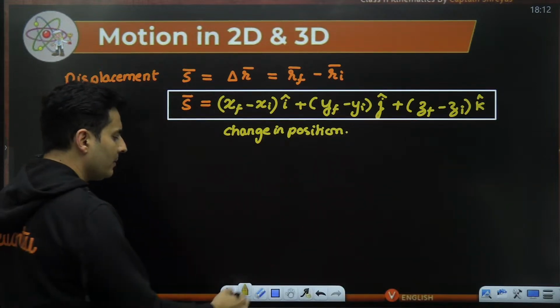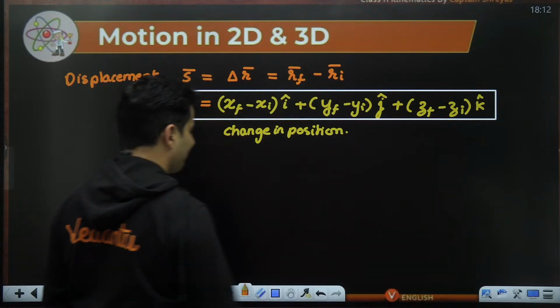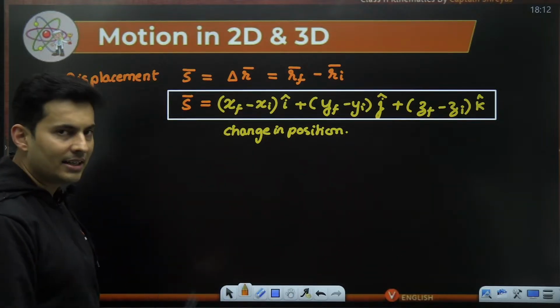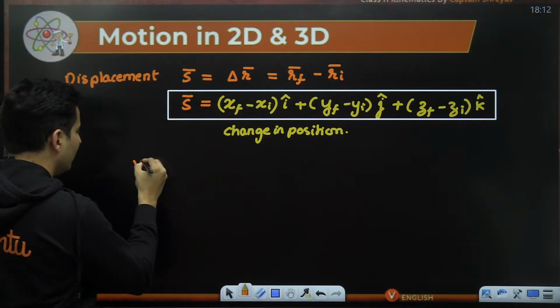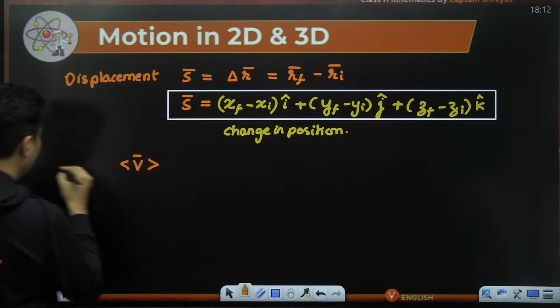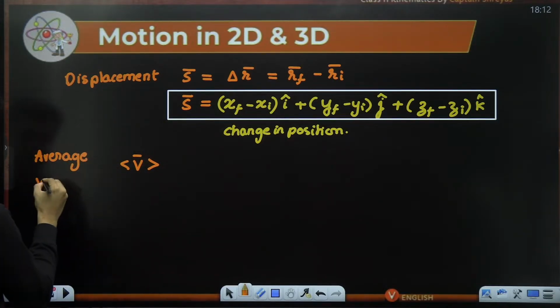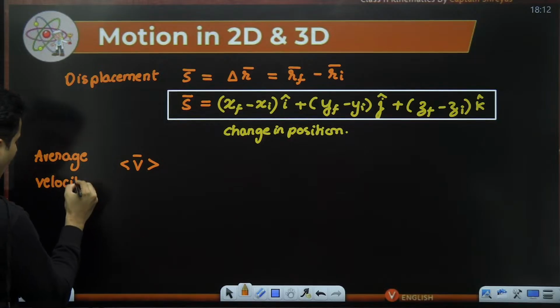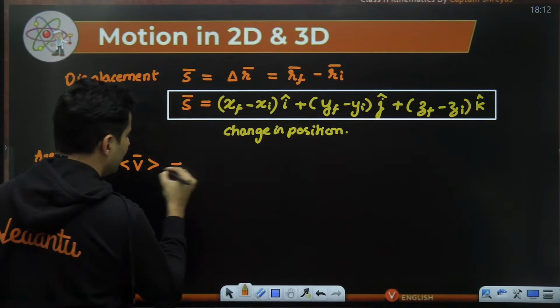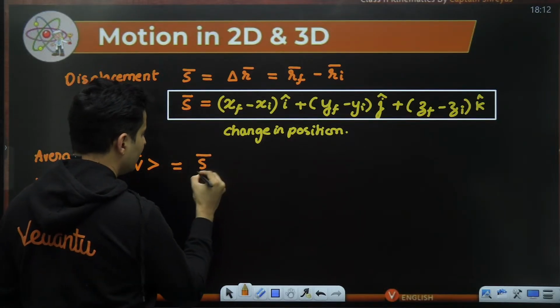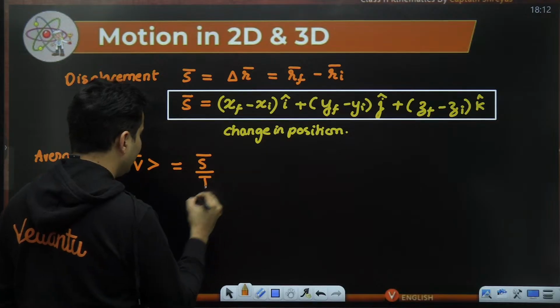If I take the displacement and divide it with time, I will get the average velocity. So the average velocity will be nothing but displacement divided by time.